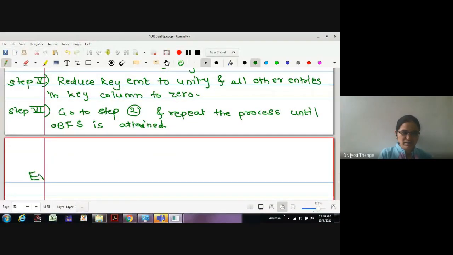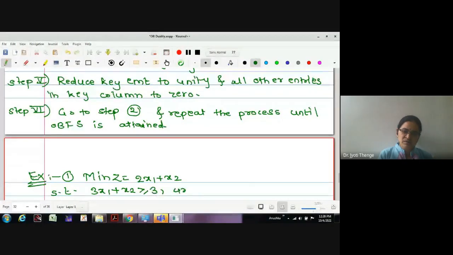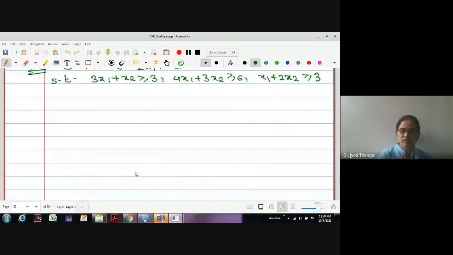Let us go for one problem to understand. Let me go for one example. The example I will take is minimize z equal to 2x1 plus x2 subject to the constraints 3x1 plus x2 greater equal 3, 4x1 plus 3x2 greater equal 6, x1 plus 2x2 greater equal 3, and x1, x2 non-negative.